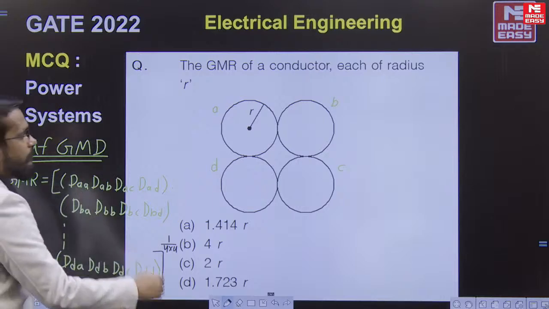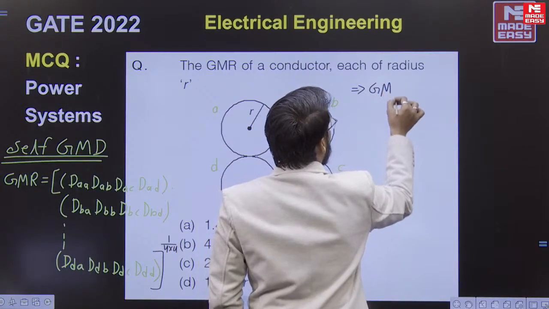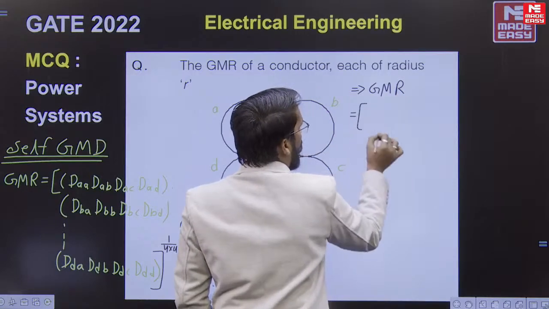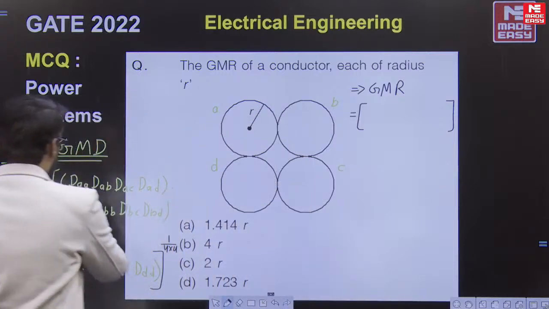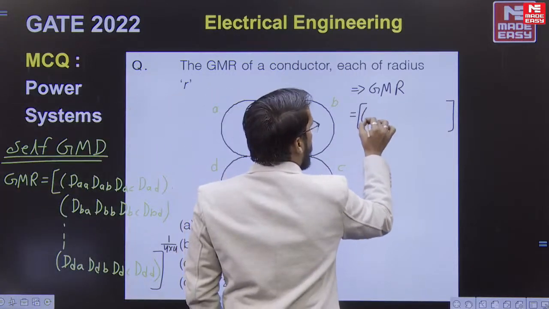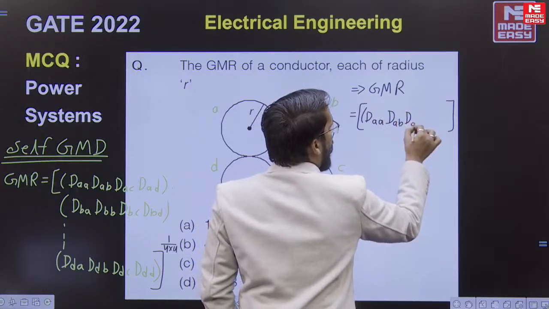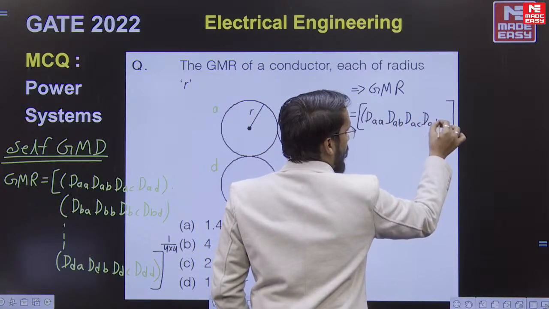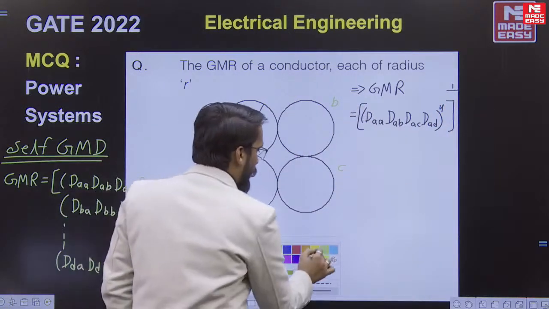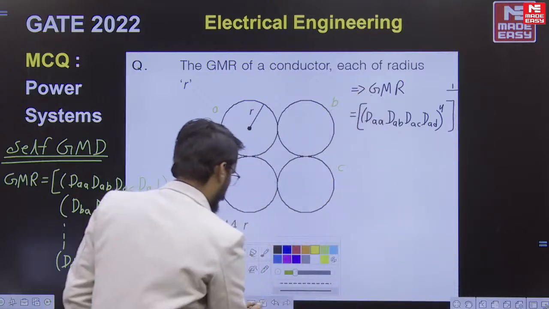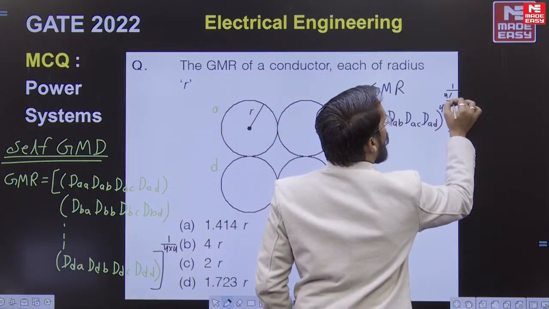So rather than solving continuous one by one, what can I say? I can say GMR is equal to, inside the bracket, DAA, DAB, DAC, DAD power 4, and you all know very well here the power is 4 into 4.